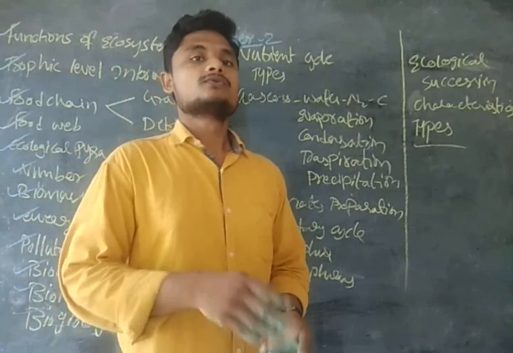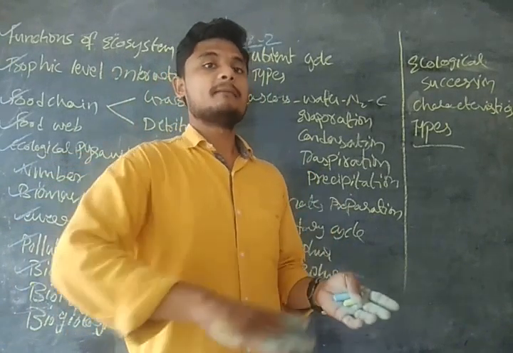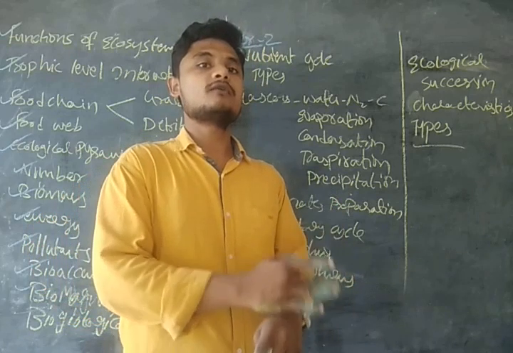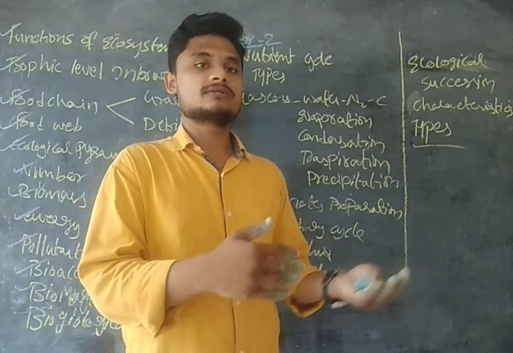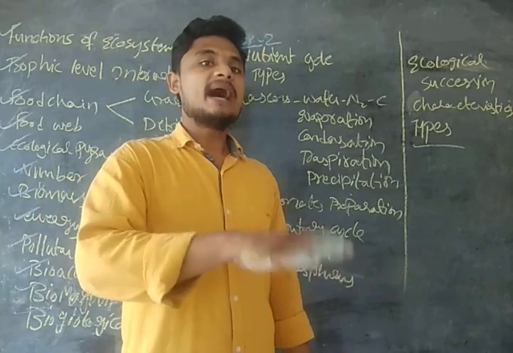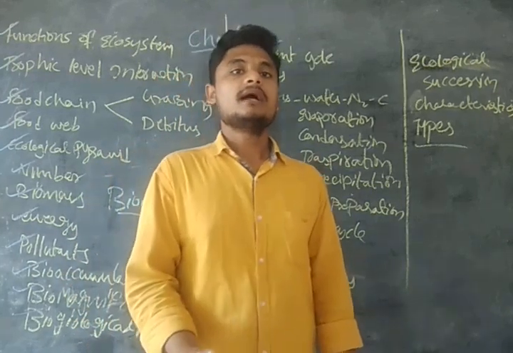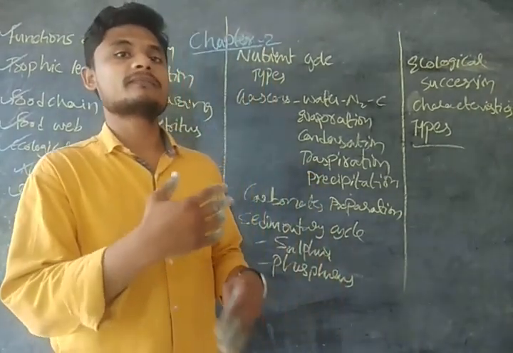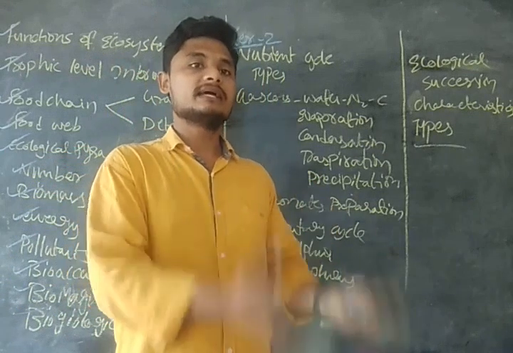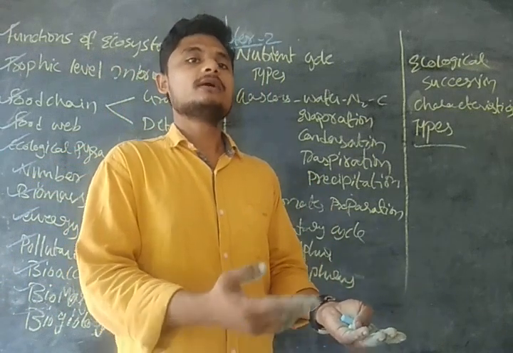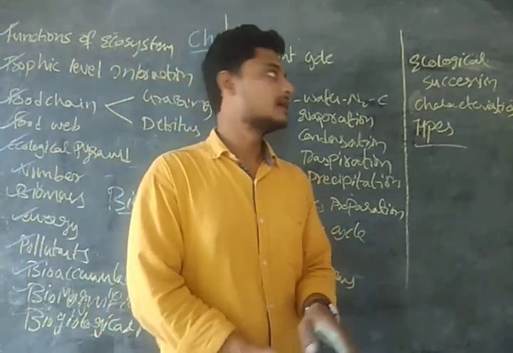For example, if ecological succession takes place on bare land, where there is no existence of vegetation in its previous course, that is known as barren land, guys. That is primary succession, so primary ecological succession. And if someone has acquired the land and then left it after distorting it, that is known as secondary ecological succession, guys.